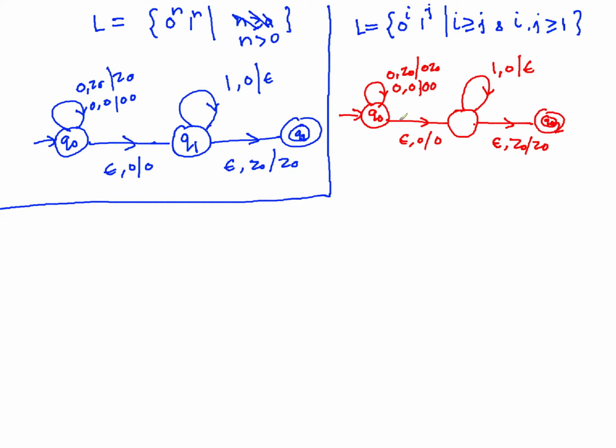So once you reach here, adding this production will be good, that on epsilon, if that is the case, so let's say I add epsilon, 0, right, that's also fine. Epsilon, 0, 0.